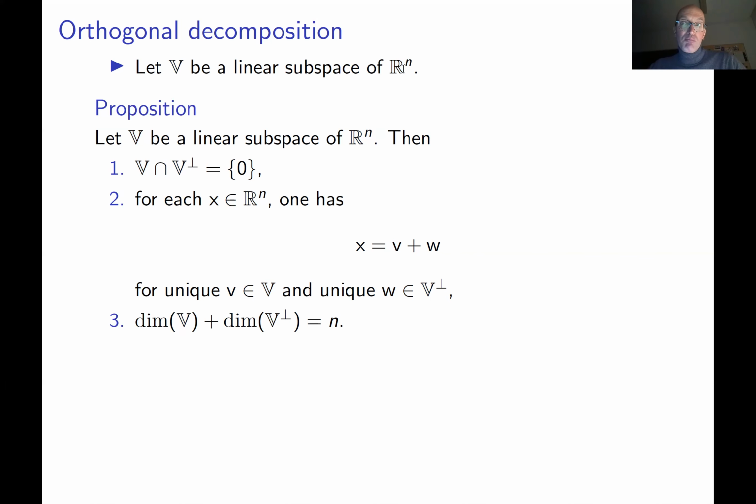To get a geometric idea of this proposition, take a three-dimensional space and suppose that V is, for example, a plane. What's the orthogonal complement to a plane? It's just a line orthogonal to this plane. The plane passes through the origin, since we want it to be a linear subspace, and then this line also passes through the origin. So if n is 3 and V is a plane in R3 passing through the origin, the orthogonal complement of V is a line, a one-dimensional vector subspace of R3 passing through the origin. And of course the intersection is just the origin.